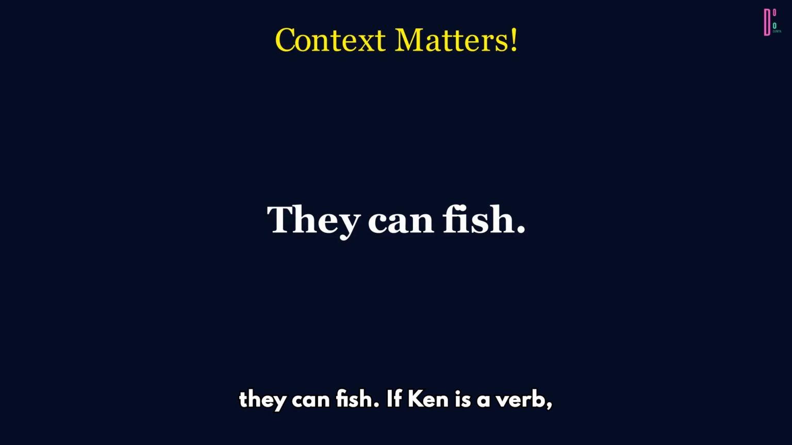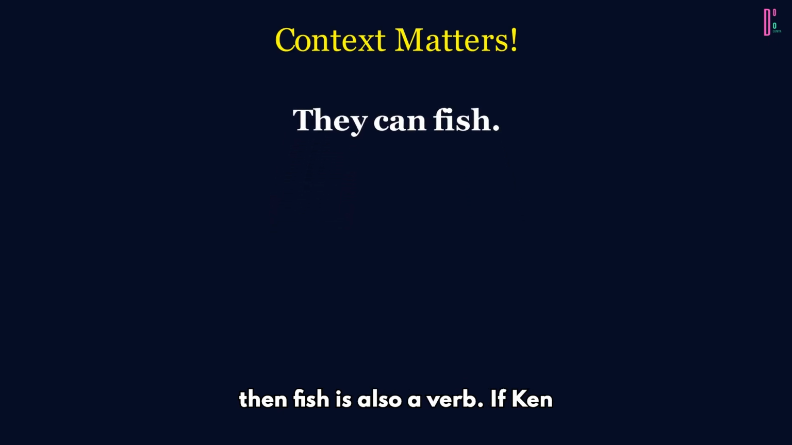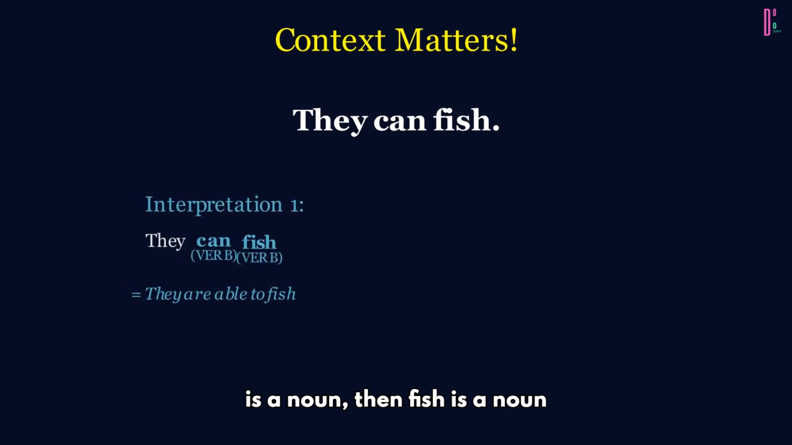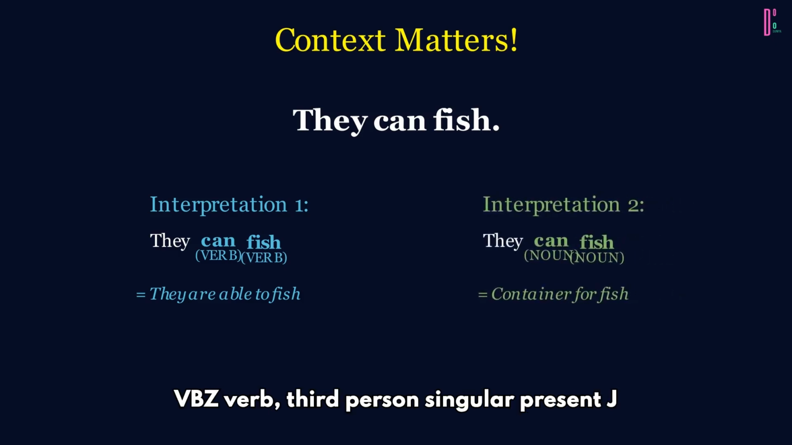In "they can fish," if "can" is a verb, then "fish" is also a verb. If "can" is a noun, then "fish" is a noun too. POS taggers use the Penn Treebank tag set, about 36 tags. NN, noun, singular. VBZ, verb, third person singular present. JJ, adjective. RB, adverb.